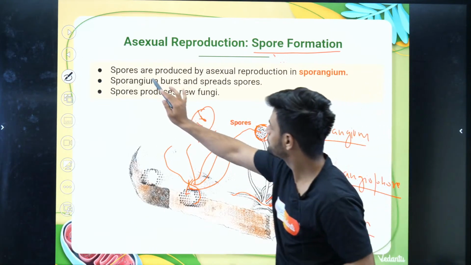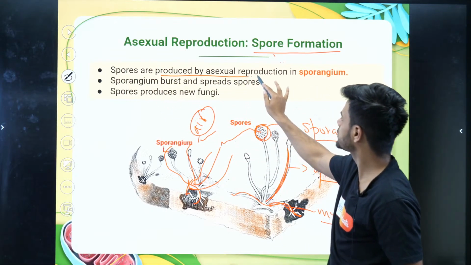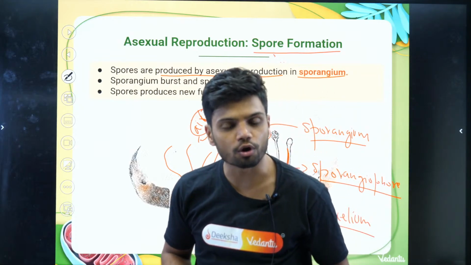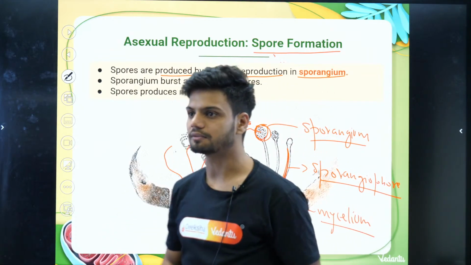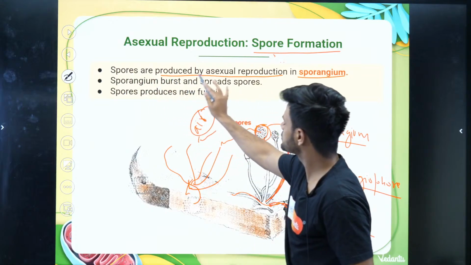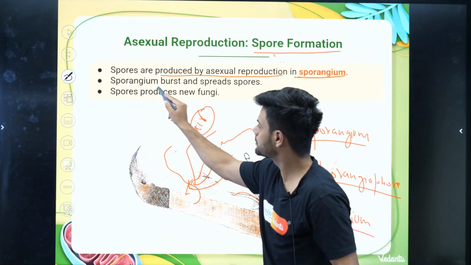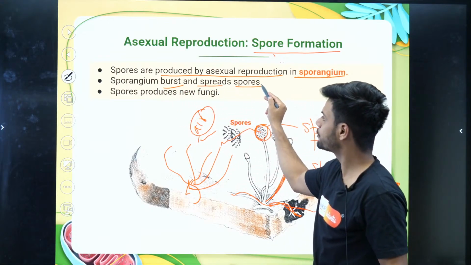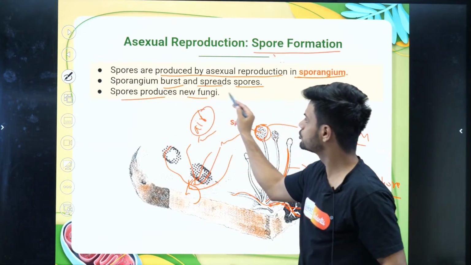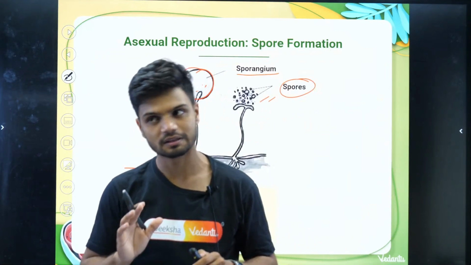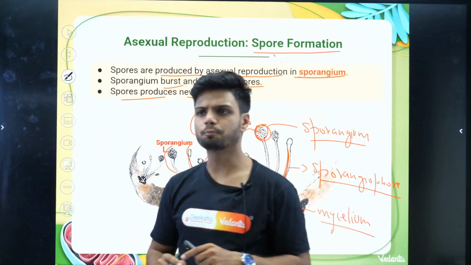See here, spores are produced by asexual reproduction in sporangium. So if they ask you what is spore formation, this is what you need to write. Spores are produced by asexual reproduction in sporangium. Sporangium burst and spread the spores. Spores will produce a new fungus. Clear? That is called spore formation.